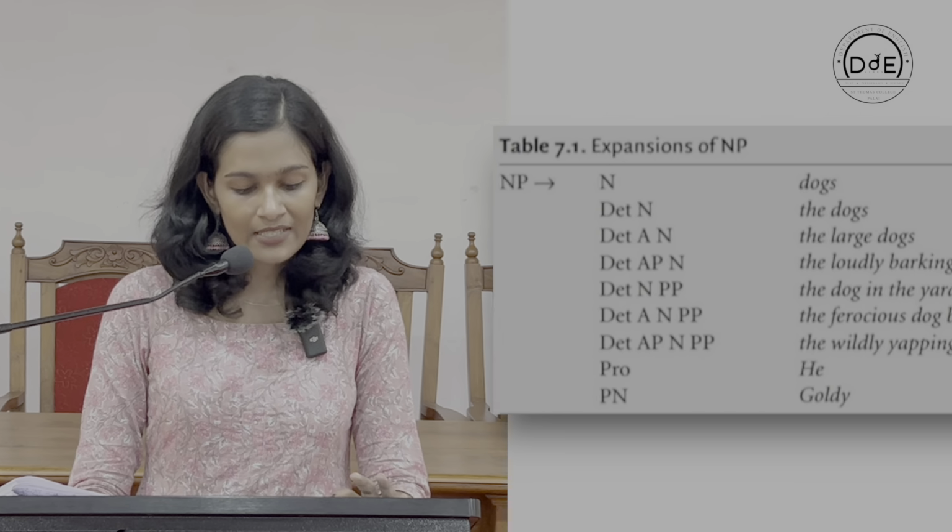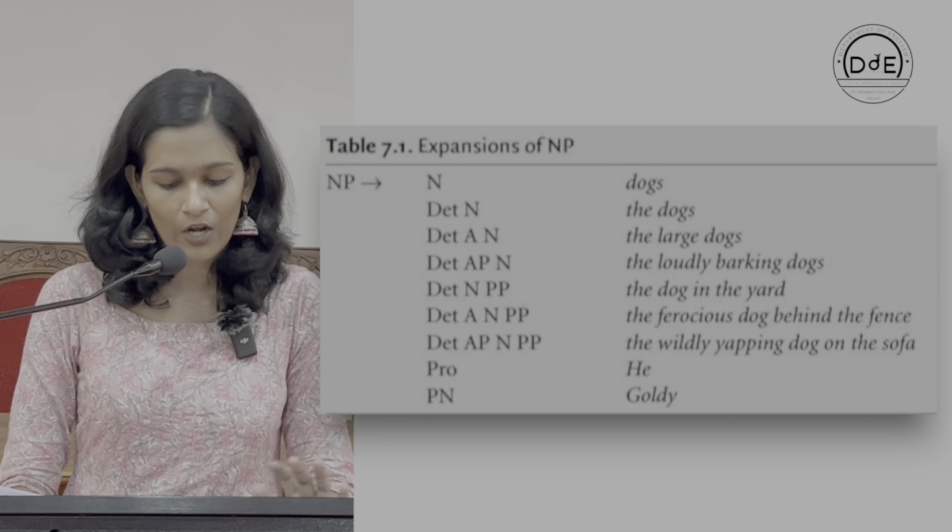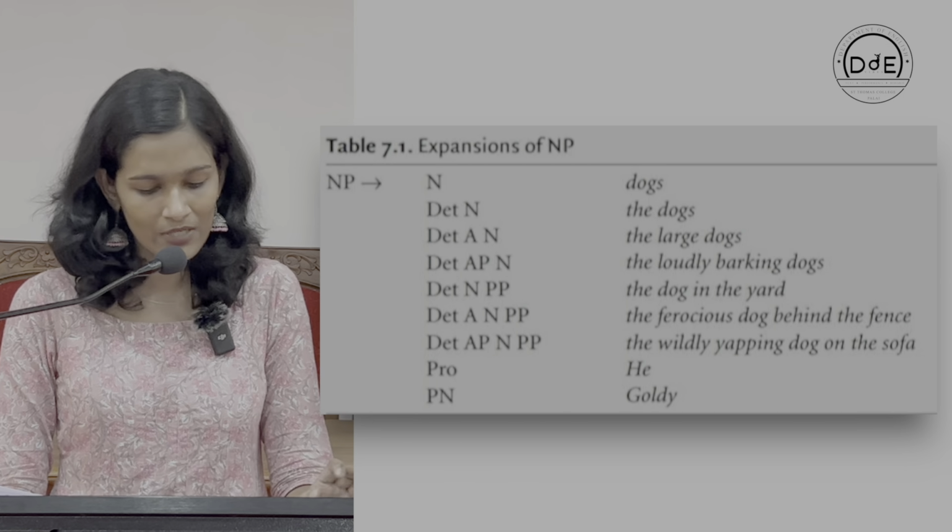So, considering noun phrase, NP is the symbol used for noun phrase. As is understood, noun is the obligatory element in a noun phrase. There are various structural expansions possible for a noun phrase, as given in this table. I have noted some examples of noun phrases in the form of rewrite rules before getting into our major concern in PS rules, which is the tree diagram, so as to make you all get acquainted with the concept.